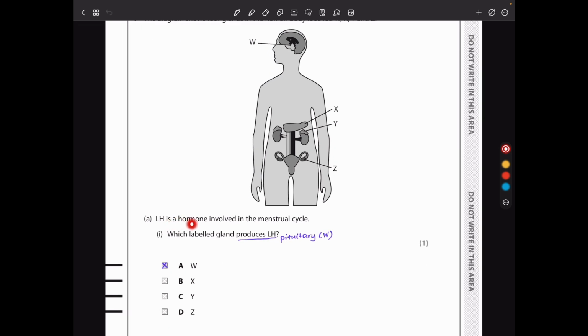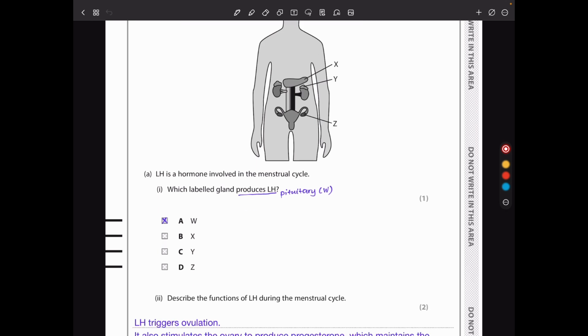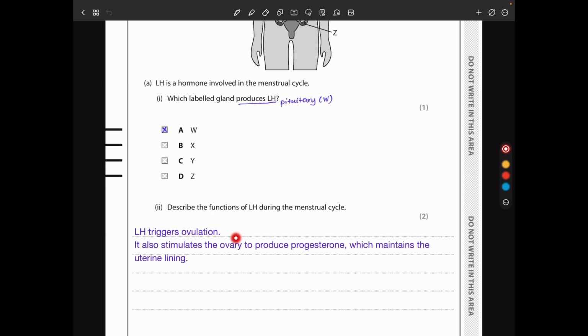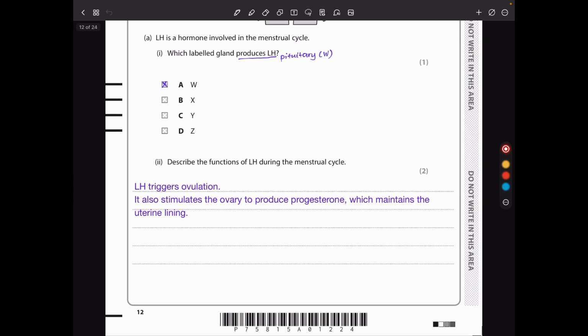In question 4, the diagram shows 4 glands in the human body labeled W, X, Y, and Z. So they say LH is a hormone involved in the menstrual cycle. Which labeled gland produces LH? It's the pituitary gland. So the answer should be W, which is that gland there. Then they say describe the function of LH during the menstrual cycle. LH triggers ovulation and it stimulates the production of progesterone by the ovaries, which maintains the uterine lining during the cycle.